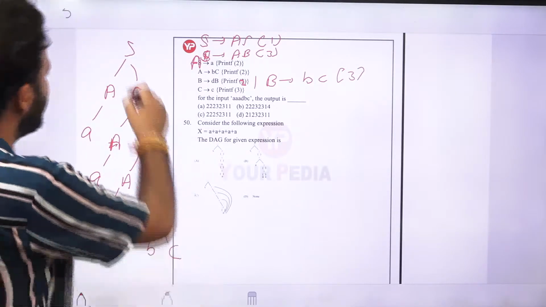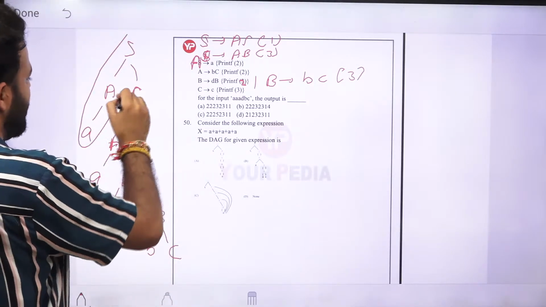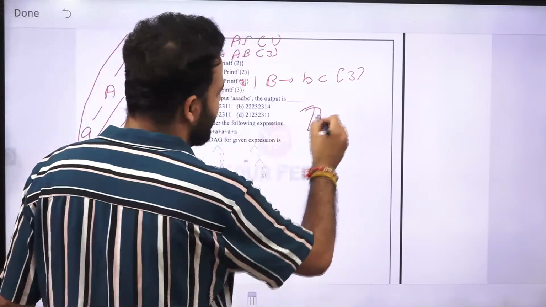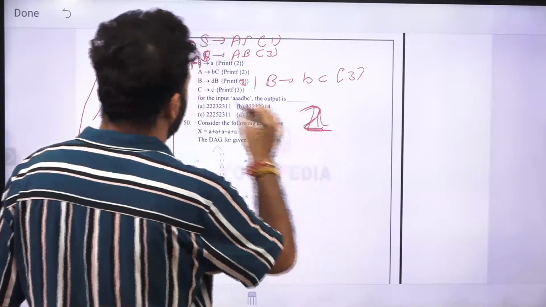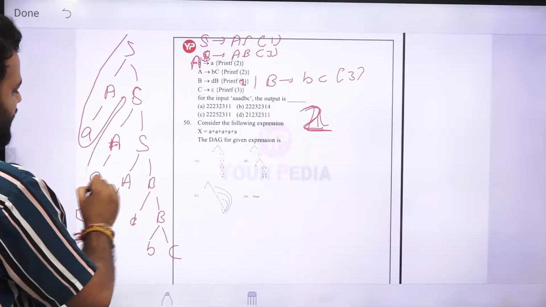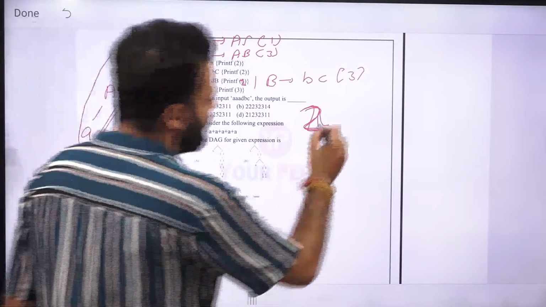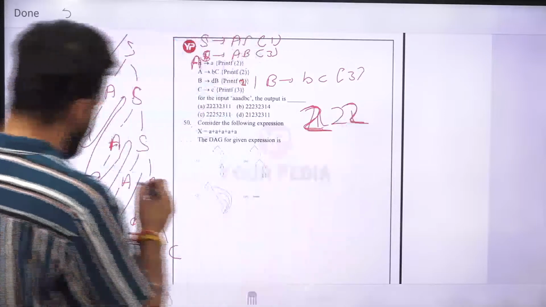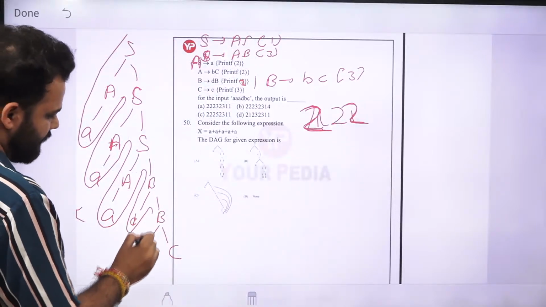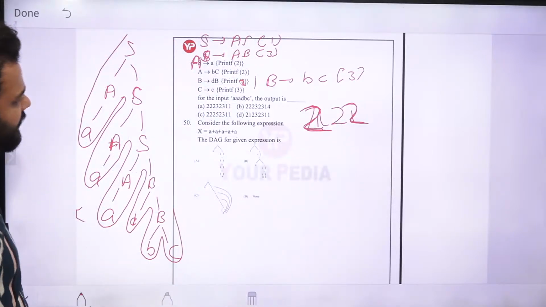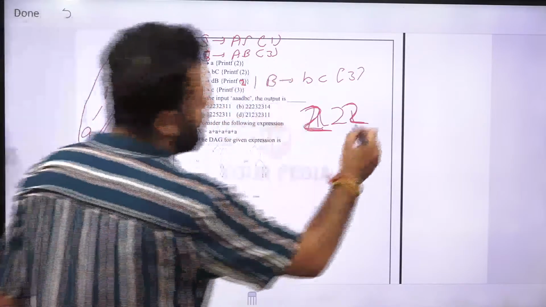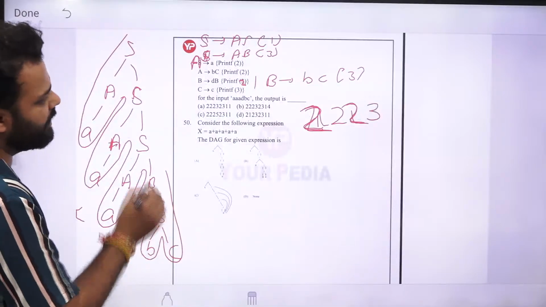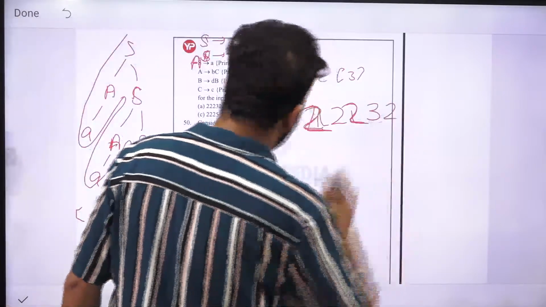Now whenever you complete this, traverse this one, A to A will give you print of 2. Whenever A to A is completed, it will give print as 2. Again A to A is completed and again A to A is completed. So 2 more 2s here. So triple 2 comes. After that, whenever B to BC is completed, it will print 3 here. After that, we will complete B to DB. When B to DB is completed, 2 will be printed.